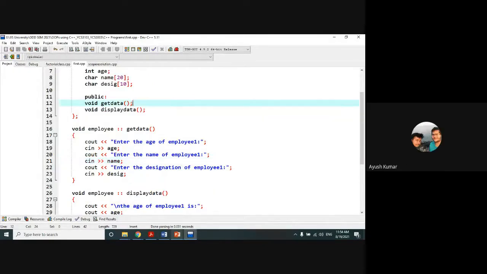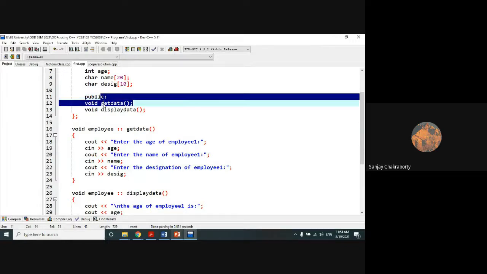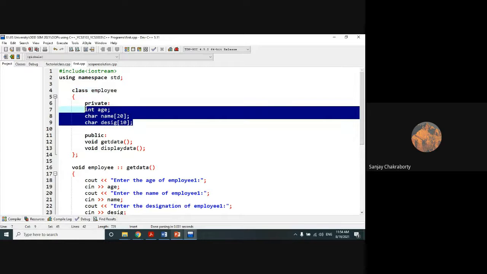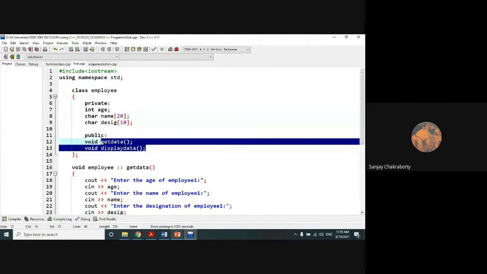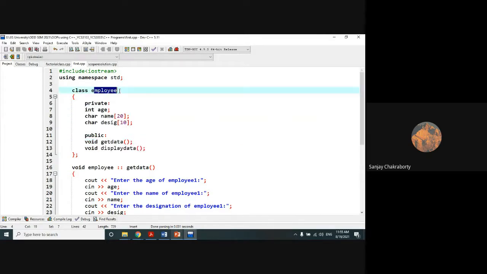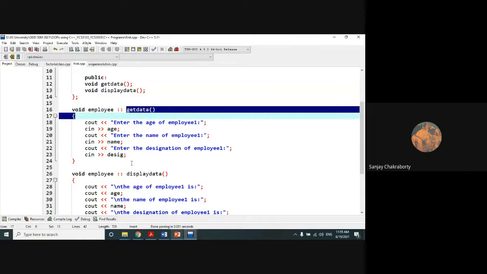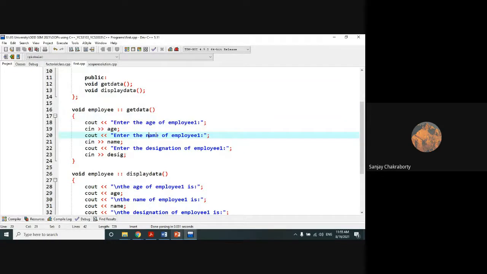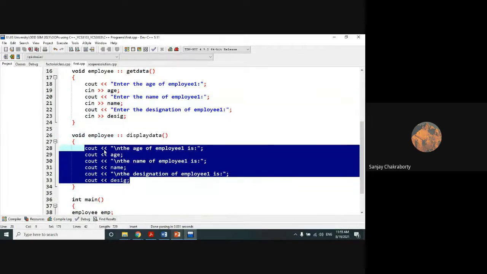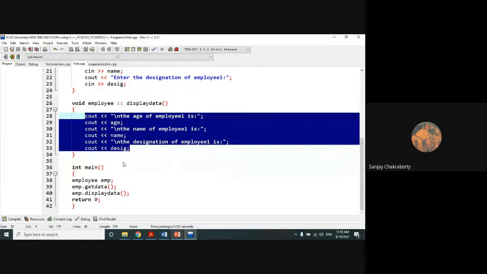Yes, is it clear? This is another member of the same class where you have defined the private data members. That's why these members have the authorization to access the private members of this employee class. So get data is used to take inputs of these private members through the keyboard, and display data gives the output of these private members on the output screen.